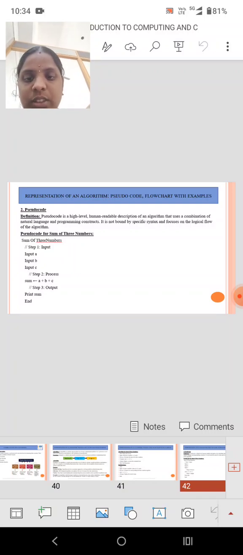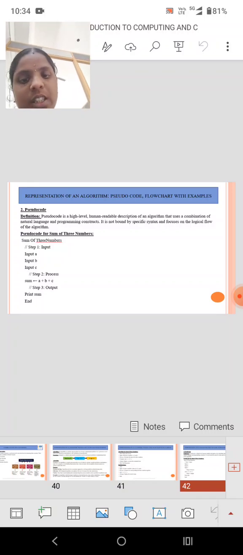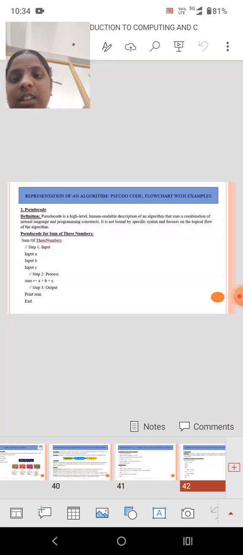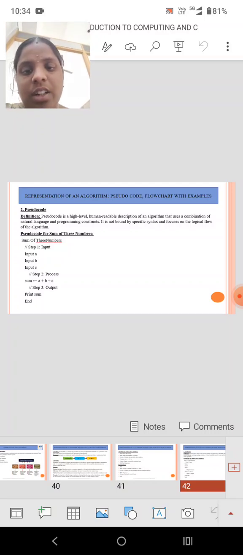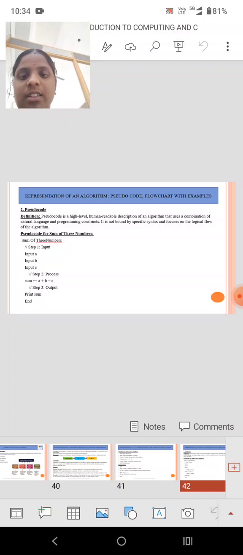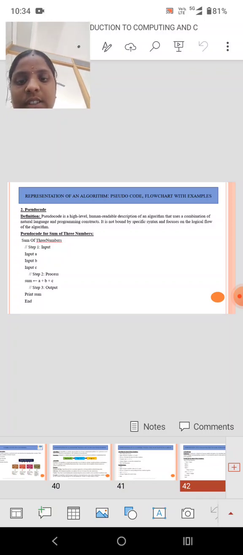Here is the pseudocode for the sum of three numbers. Step 1, input A, input B, input C. These are all the steps. Pseudocode is a combination of natural language and also the programming construct. Step 2, process sum. Then step 3, output print sum.